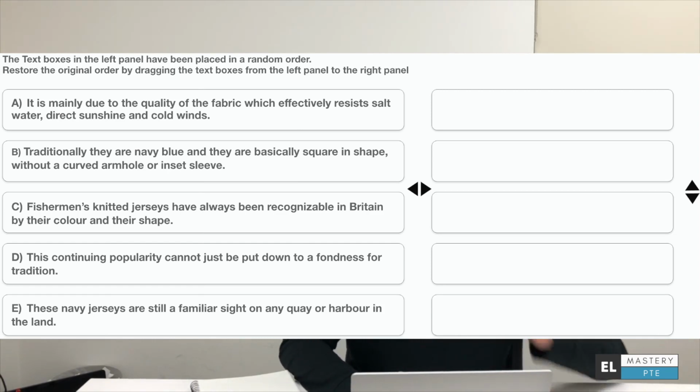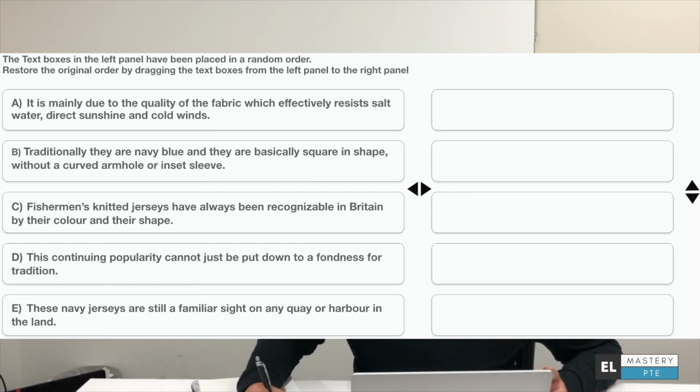And what does the 5th sentence end in now? It says quay and harbor in the land. After that comes, okay, but before even quay or harbor in the land, the line says are still a familiar sight. What's another word for familiar? Popularity, or being popular. So you go to the 4th point. This continuing popularity cannot just be put down to a fondness for tradition. There we go. You have the 4th point now.